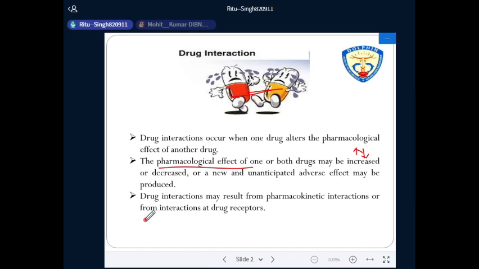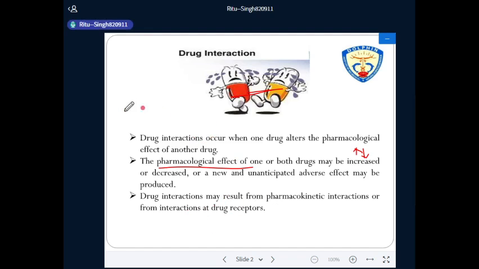So, drug interaction occurs because the drugs interact during pharmacokinetic processing and pharmacodynamic actions.